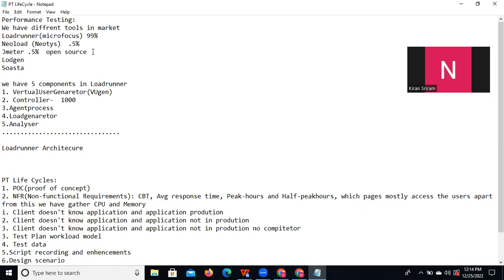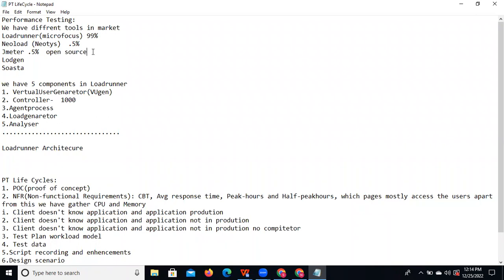Then you tell Facebook, the client, that we are using JMeter, an open source tool, which means it's free of cost. Immediately the client will say, we are giving $3,000 million, but you are using a free tool only, so why do you need $3,000 million? We'll give only $1,500 million, they said. So the budget will be lost.